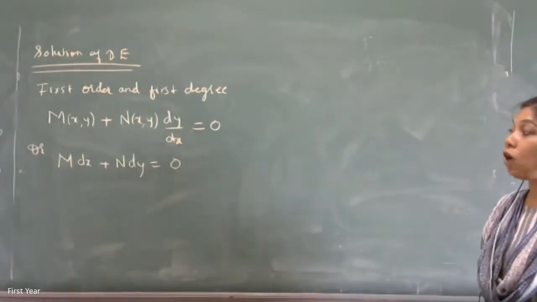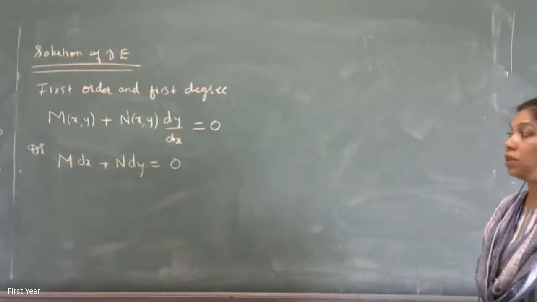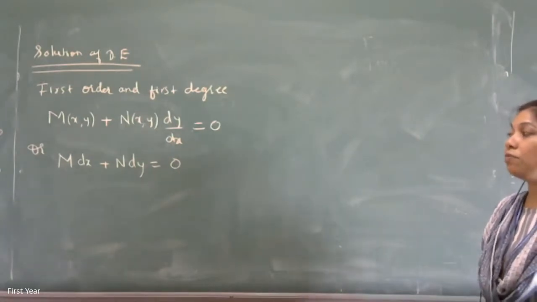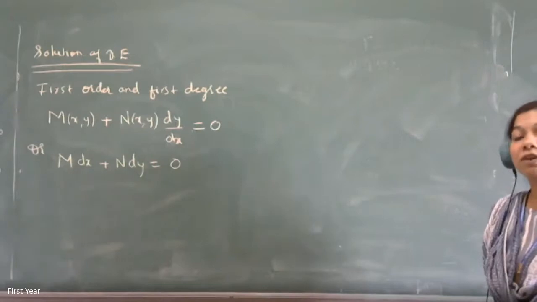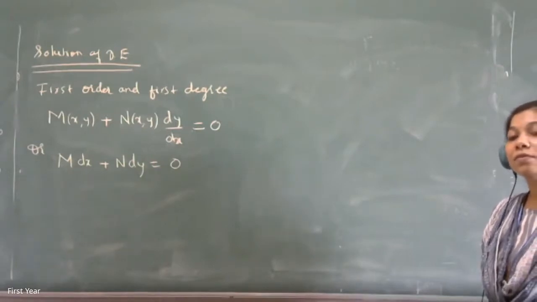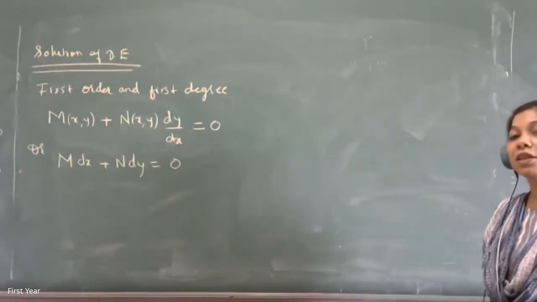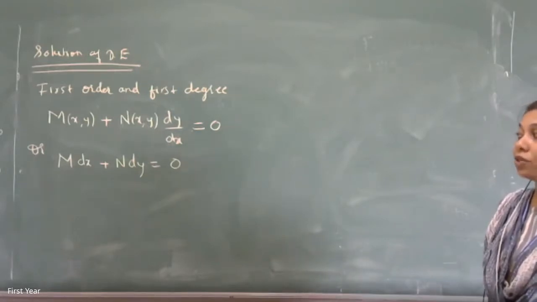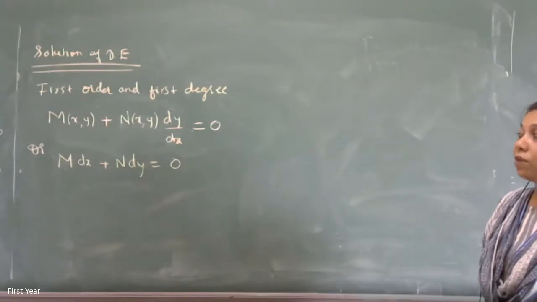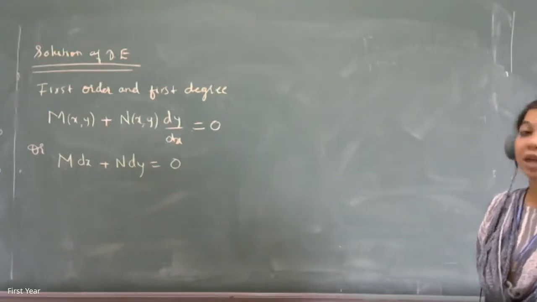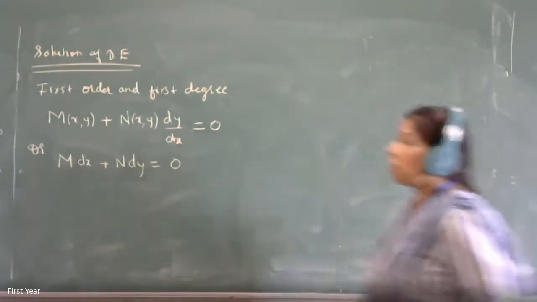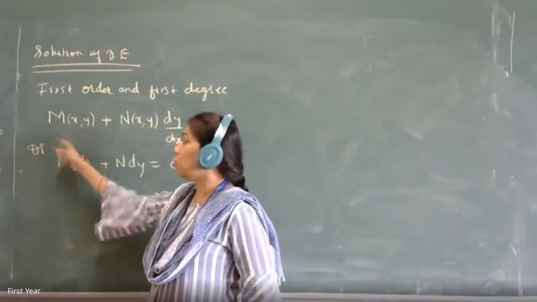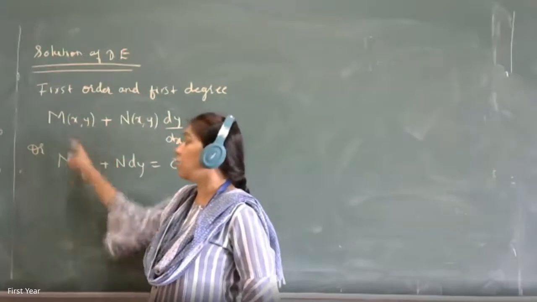Now, when we want to solve this, if M becomes only a function of x and N becomes only a function of y, then how will you solve it? Just listen carefully. In the first one I have written M(x,y). It can be x and y both. If it is both, then how we are going to solve it to get the relation between y and x will become difficult.